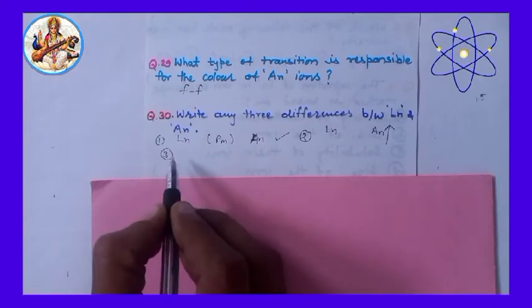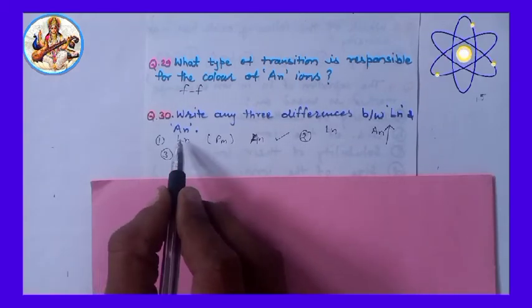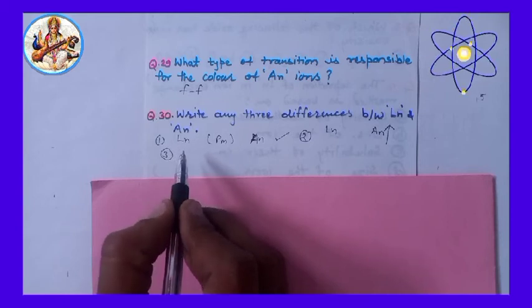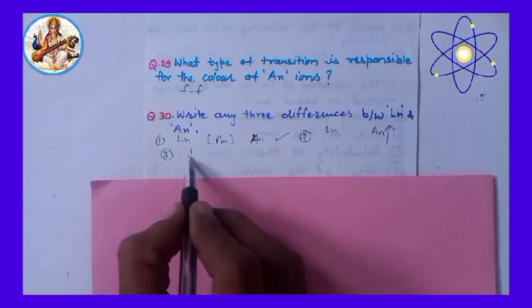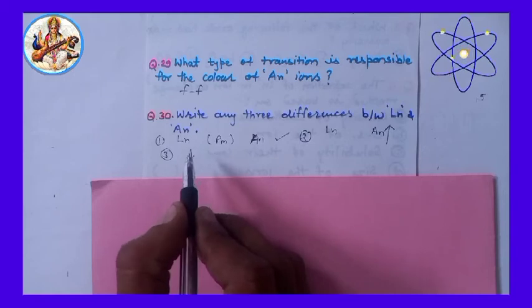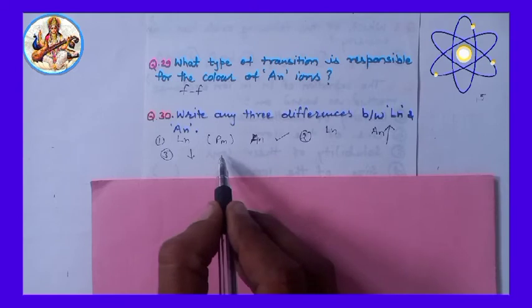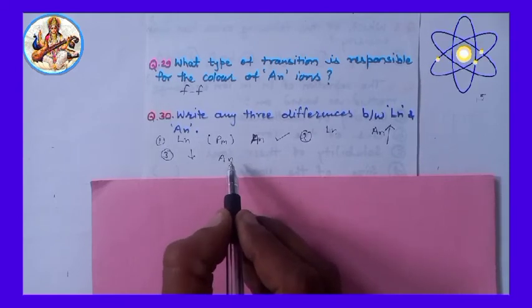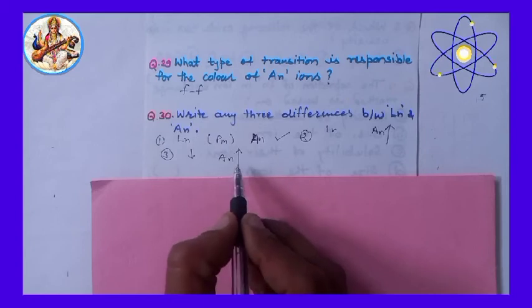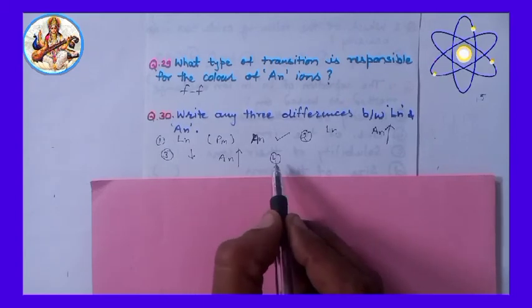Point number 3. Lanthanides have less tendency of complex formation, whereas actinides have greater tendency of complex formation. Point number 4.